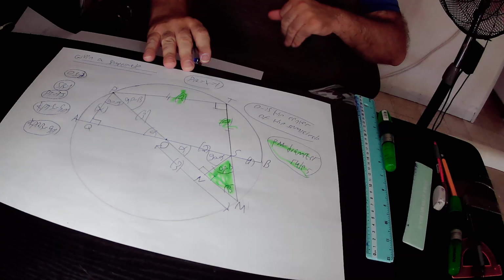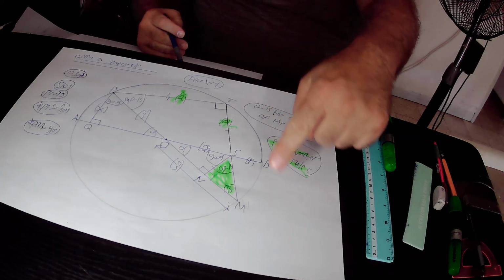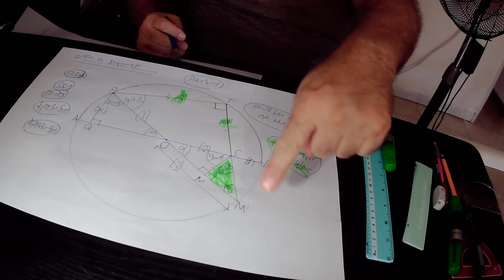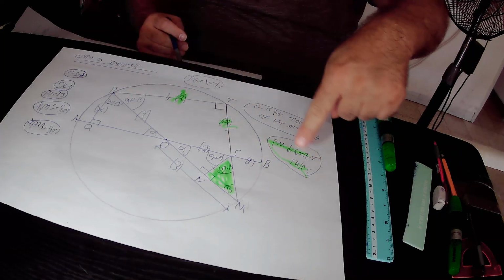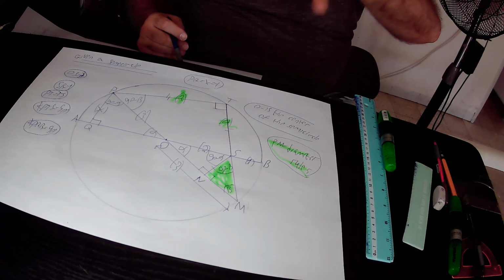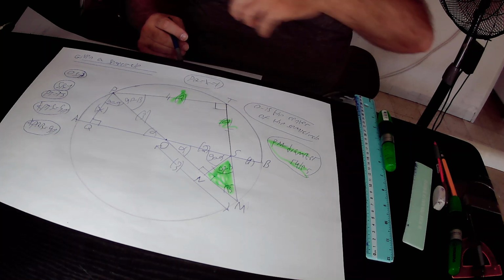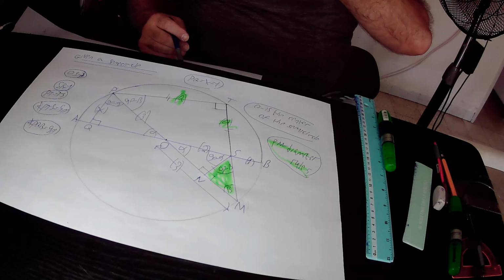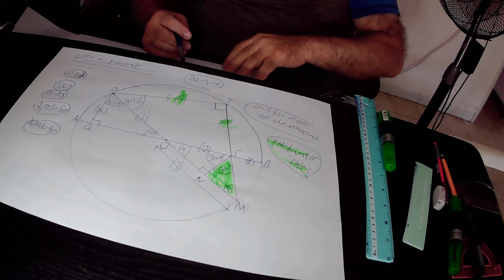Because in our drawing we have chord TM that intersects with chord AB at point S. Again, chord TM intersects with chord AB at point S. So all the requirements of rule 15 are satisfied, and therefore we can implement rule 15 here. So I write it down.